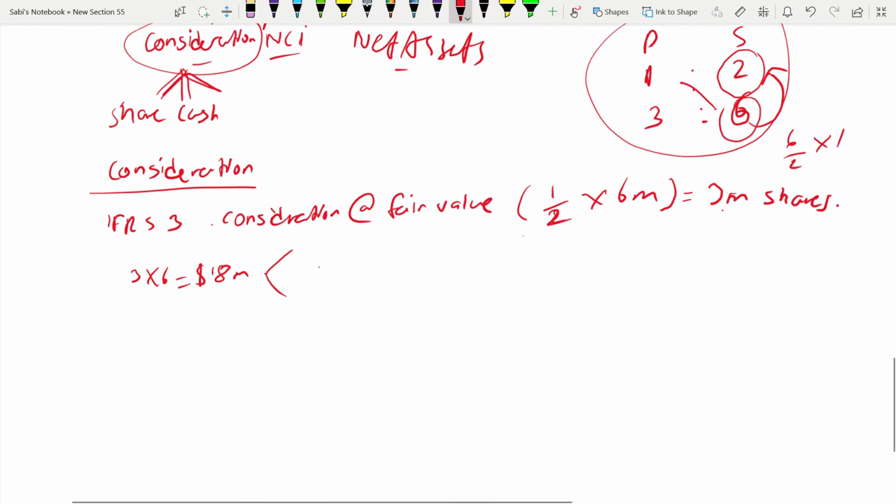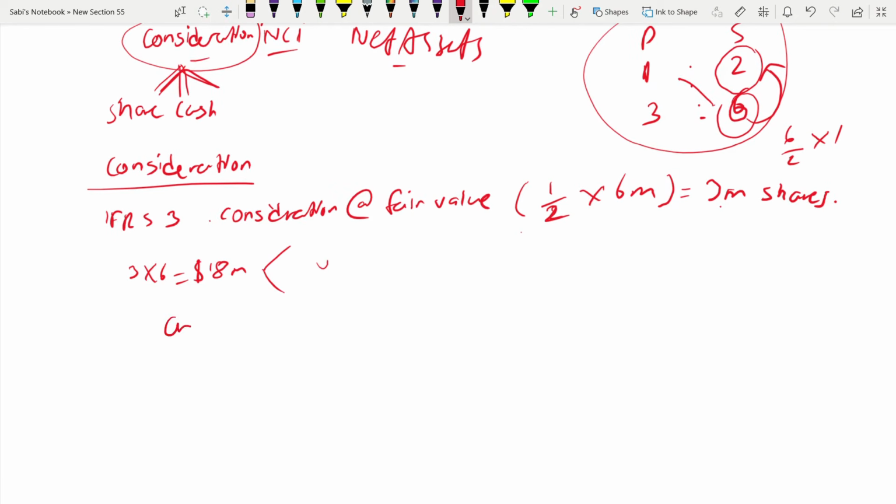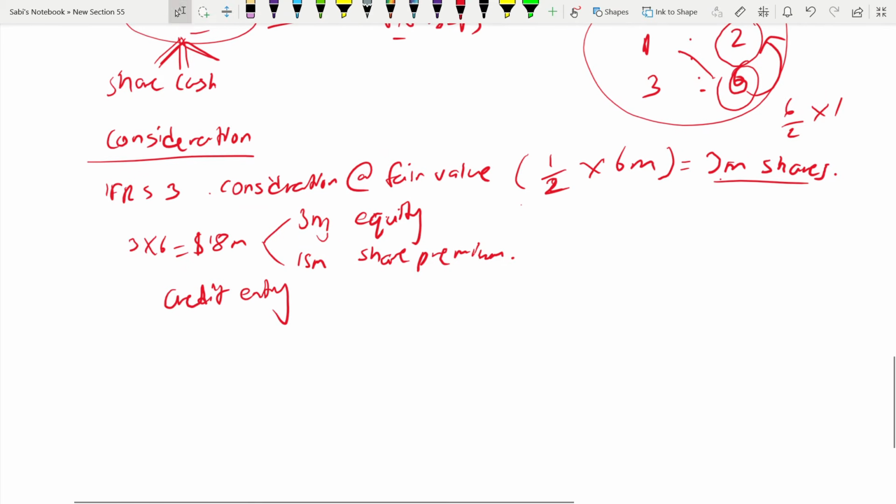In equity. This is the credit entry. 3 million for equity, because they have issued 3 million shares, and the remaining 15 million is share premium. You don't have to show it, but it's better to write it. You'll get points. So this is how 18 million arises.